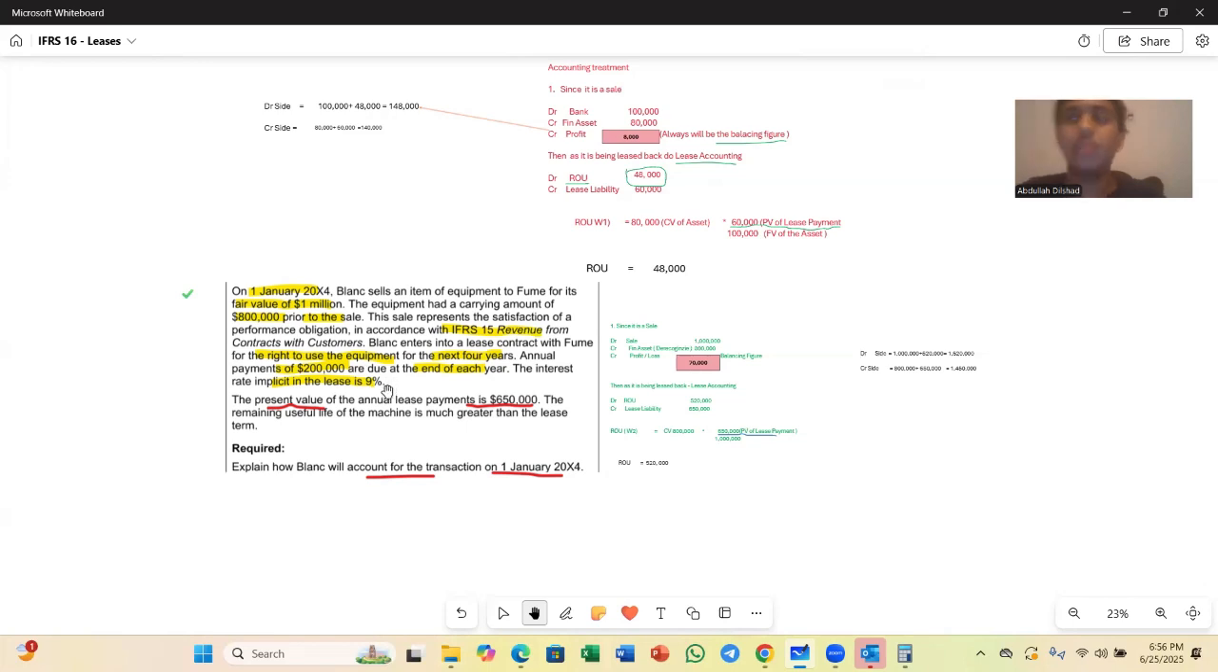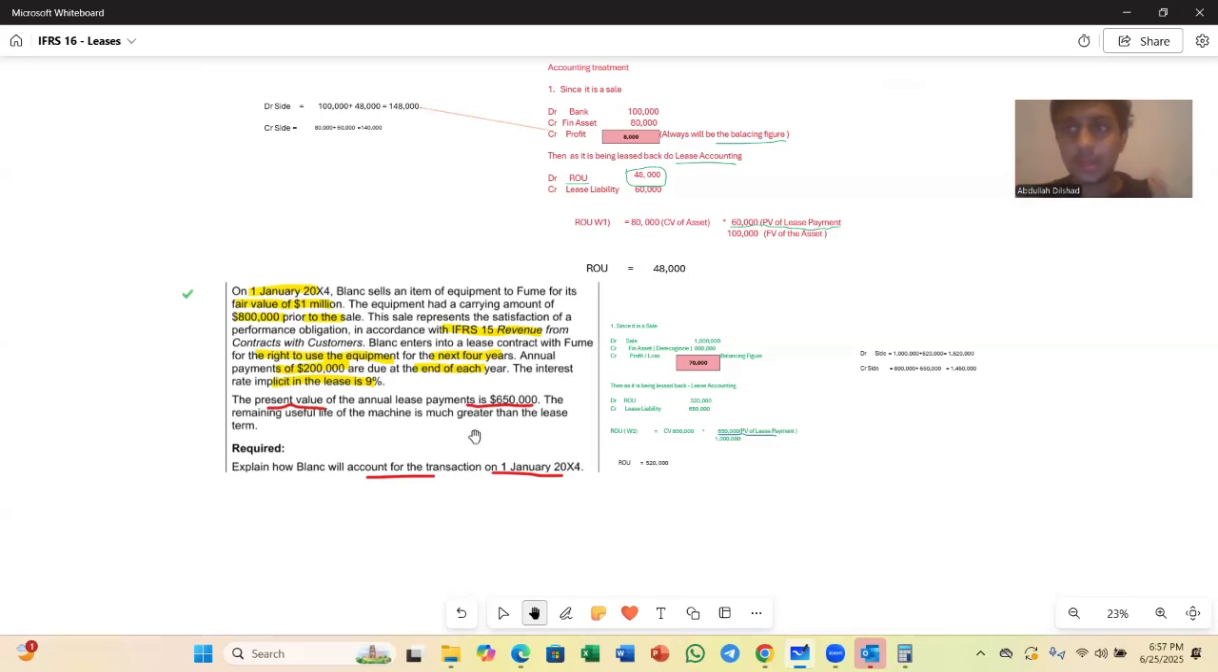Now why they have given you this particular information of 200,000 for 4 years at 9% is for you to find out the present value. But normally in most of the questions, you don't need to find out the present value of lease payments. The reason being, the majority of the times it will be given. Look here, the present value of annual lease payments is 650,000. The remaining useful life of the machine is much greater than the lease term. Okay, that part for now you simply ignore.